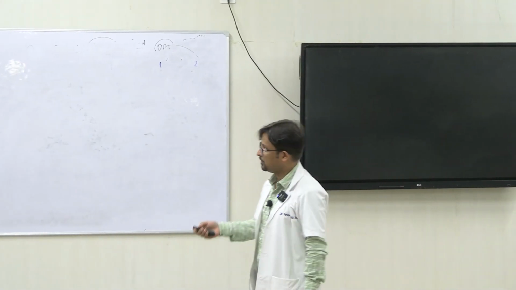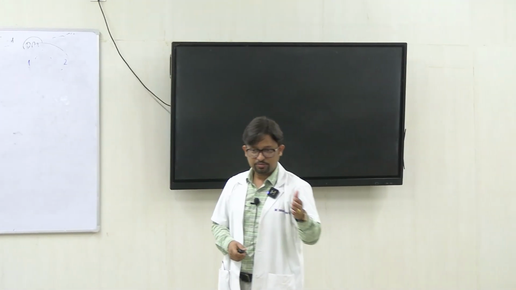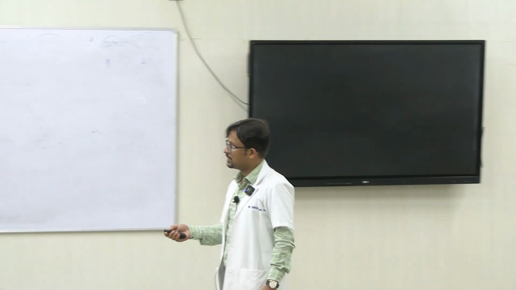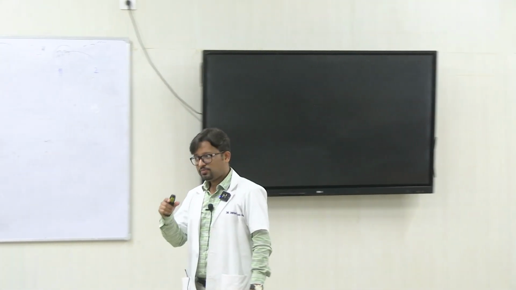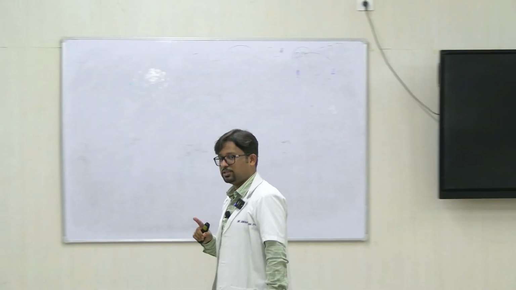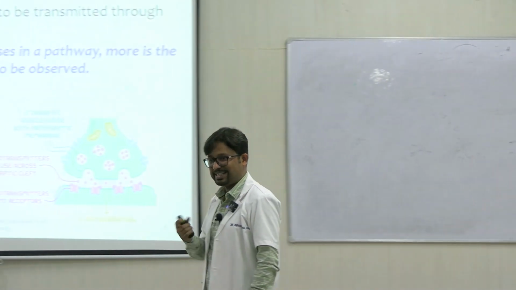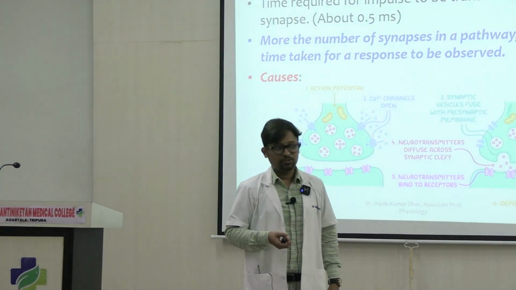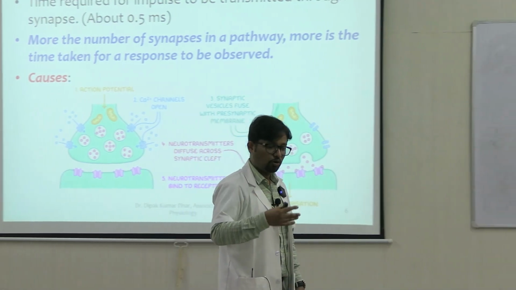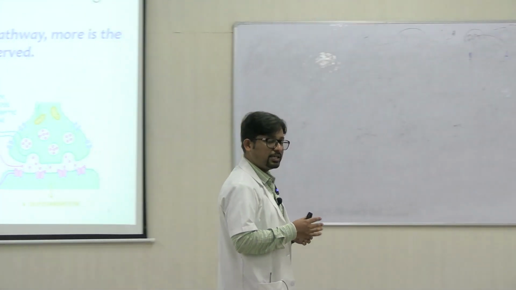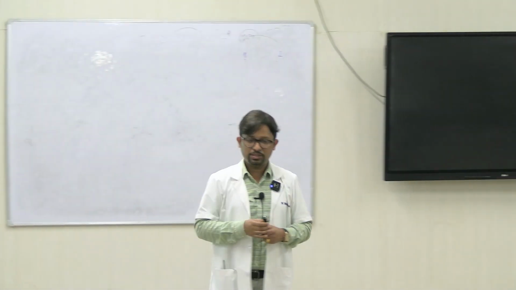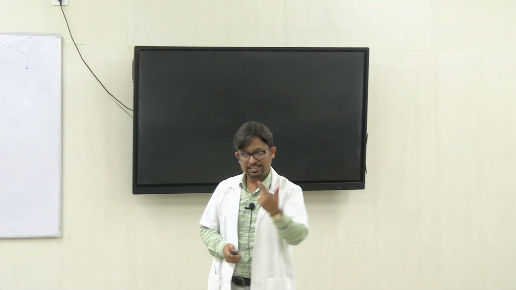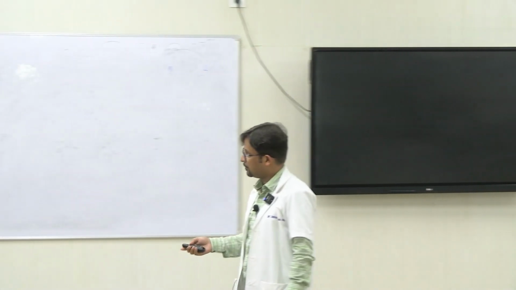So the time required for an impulse to travel across the synaptic cleft from the presynaptic to postsynaptic neuron is called a synaptic delay. So if in a neural pathway there is one particular synapse, there is lesser delay. If there are more number of synapses, there is more delay. So longer the neural pathway, more the number of synapses in a pathway, more the time taken by the impulse to reach its target, because across each synapse there is a synaptic delay.